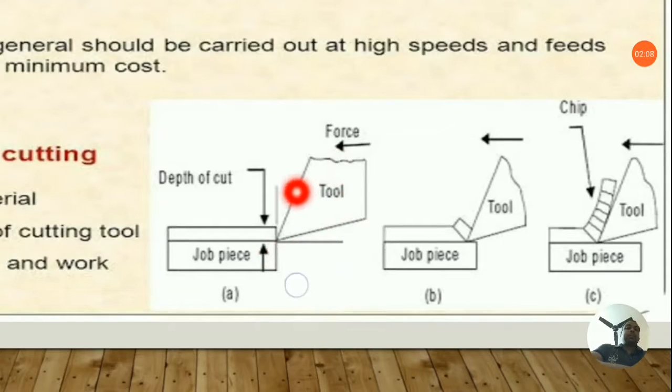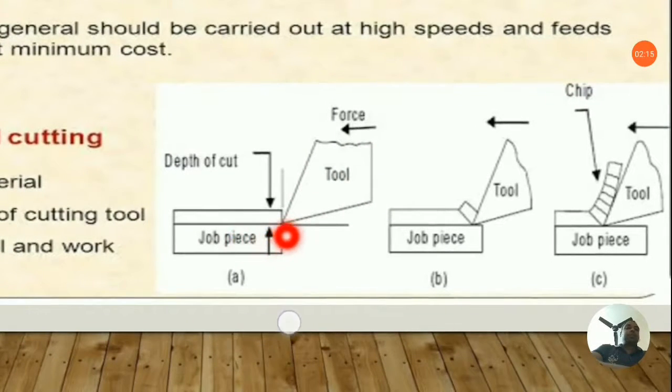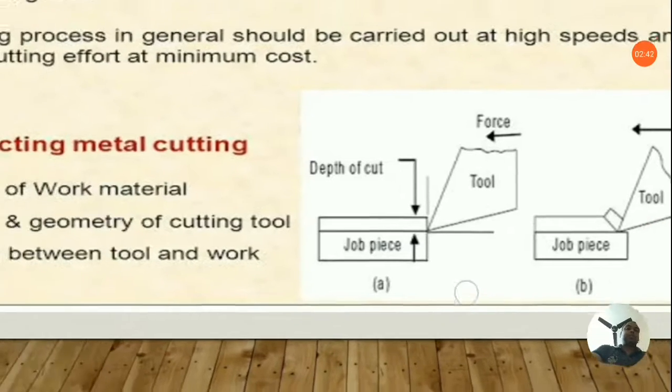You can see a tool acting on this particular job to cut; during a turning operation we are reducing the diameter, and here you can see the depth of cut. Here is another diagram with a tool as well as the job piece. In this diagram you will find the chips coming out of the job piece when the tool performs the cutting operation.